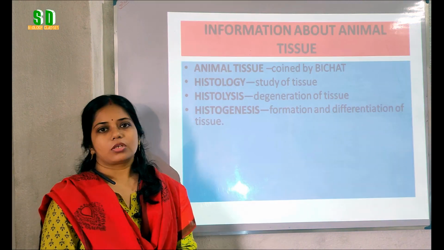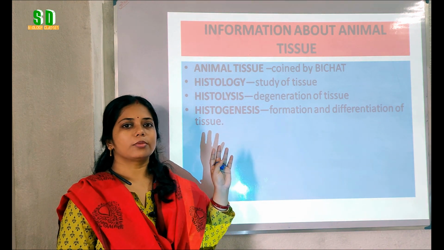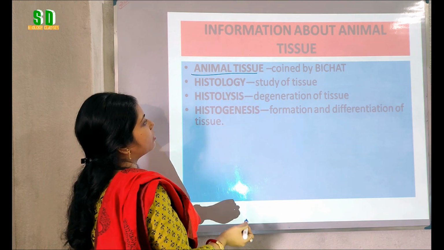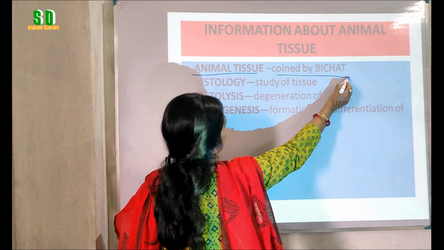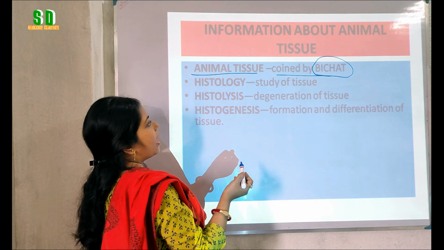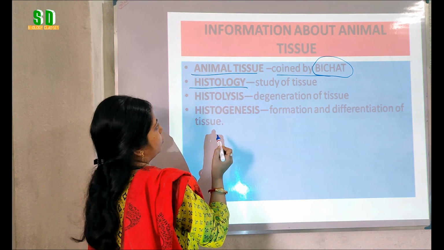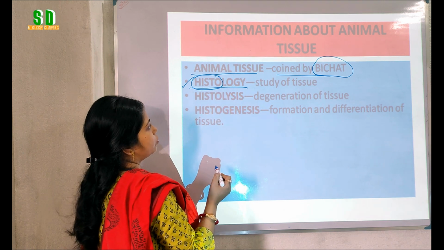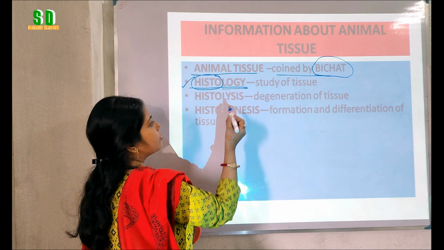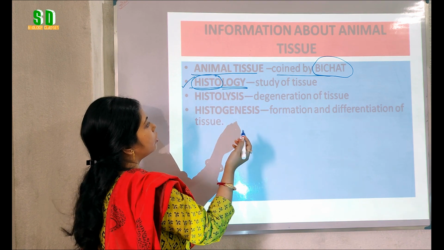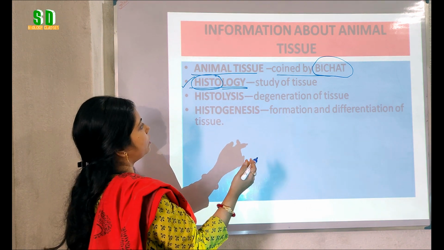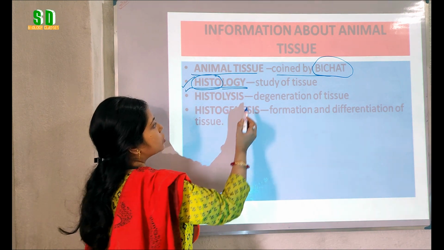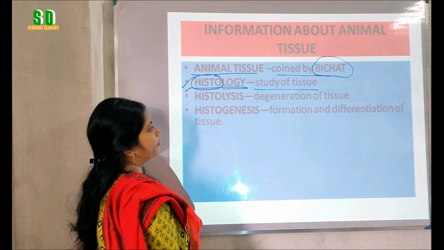So let's learn it. So first of all, we will talk about some informations about animal tissue. Who has coined the term animal tissue? The term was coined by Beecher. And what is histology? The term histo is related to the tissue, animal tissue, and logy means the study. So, the branch of biology that deals with the study of tissue, that is called as histology. So, histology means study of tissue.